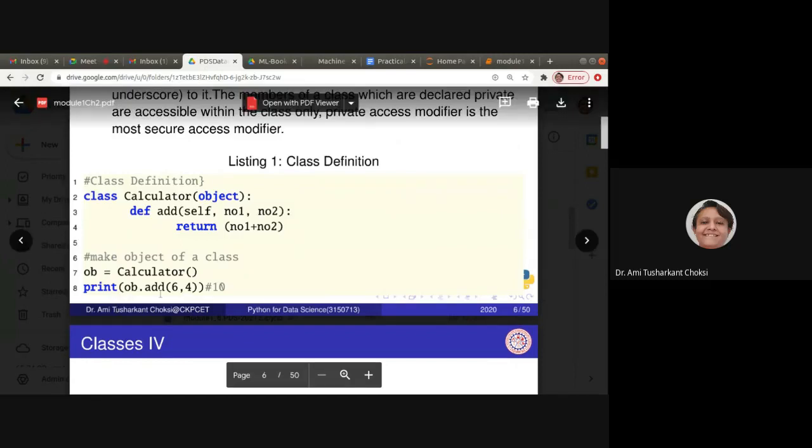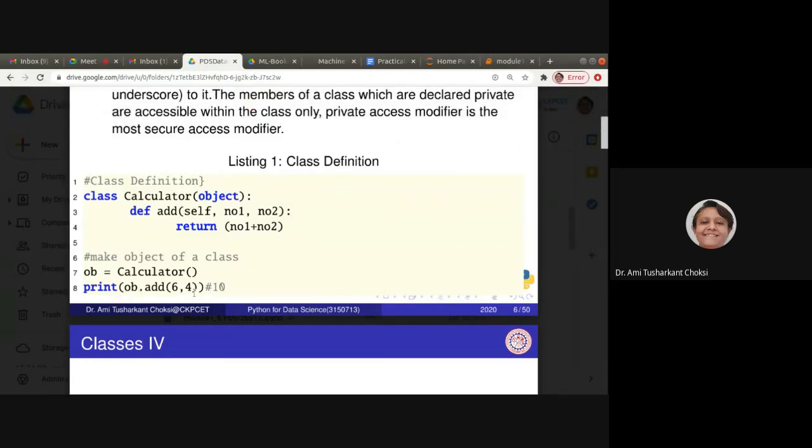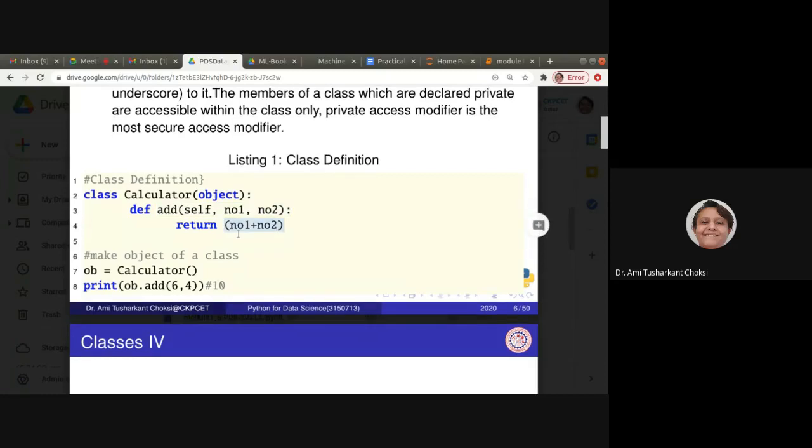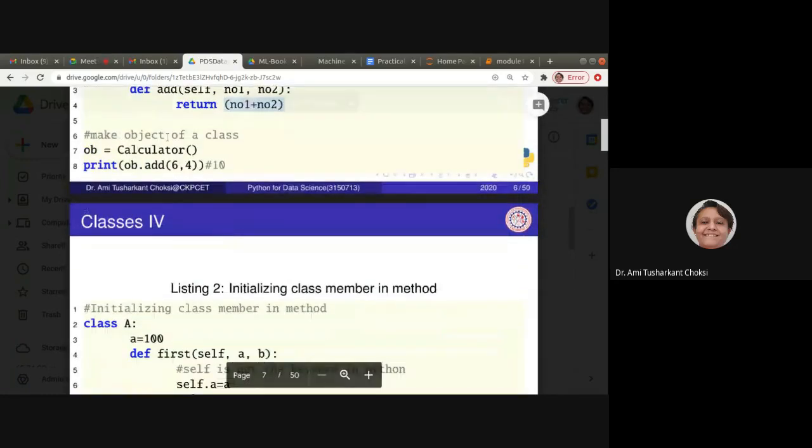Print ob.add(6, 4). We are calling the method of this class, that is the add method, and passing the parameters 6 and 4. You can see here self, number1 and number2. Three parameters are there, then why are we passing only 2? See, self is considered as the class object, right? So we do not have to pass it, we just have to call the method with the parameters. So here we'll be writing 6 and 4, but in the definition we'll be writing self, number1 and number2. So what should be the output of it?